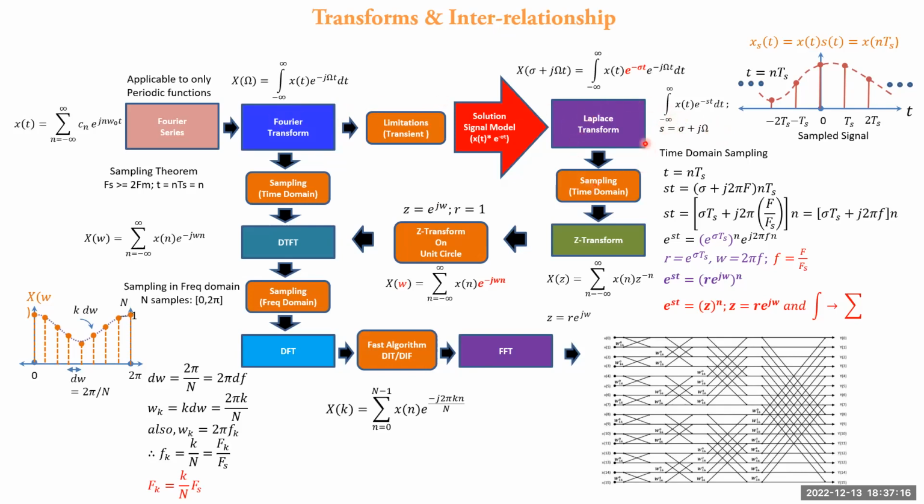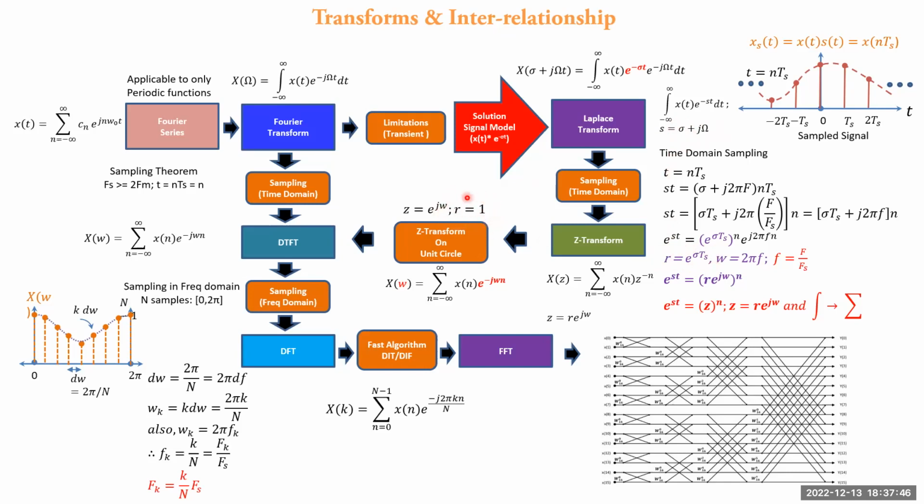There is no big difference between Laplace transform and Z transform. Both are the same. Only Laplace transform is applied to analog signals and systems, while Z transform is applied to digital or discrete time signals and systems. When Z transform is evaluated on the unit circle, it is nothing but Laplace transform evaluated on the j omega axis, that is, sigma equal to 0. Sigma equal to 0 implies radius is equal to 1.